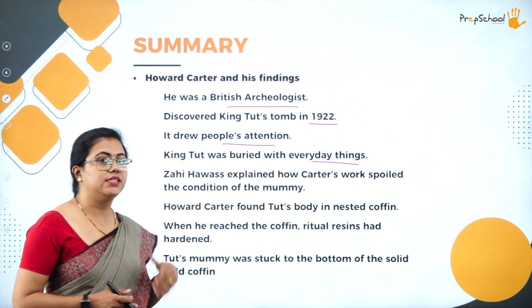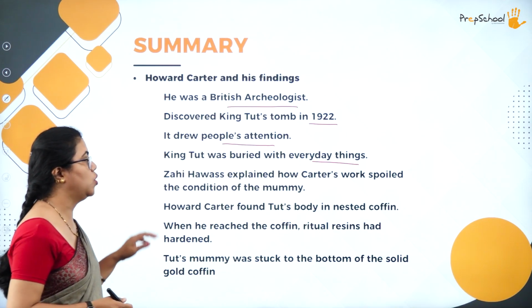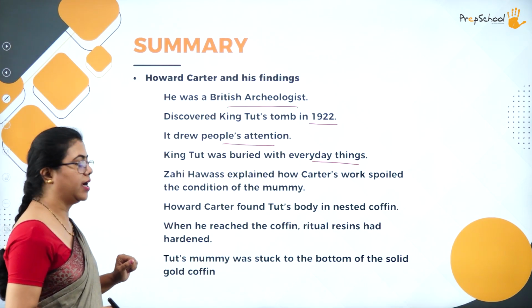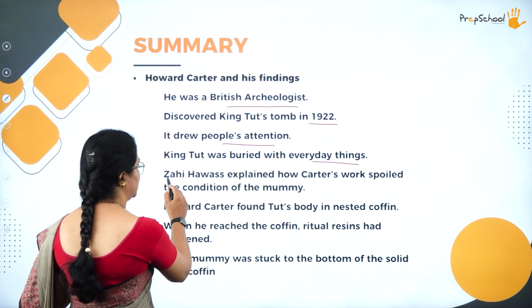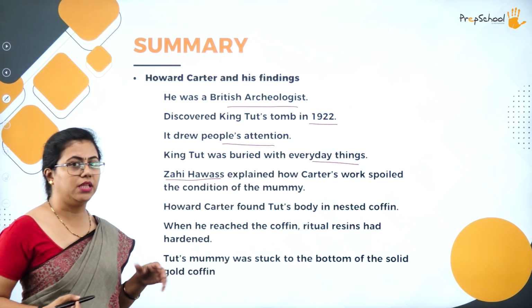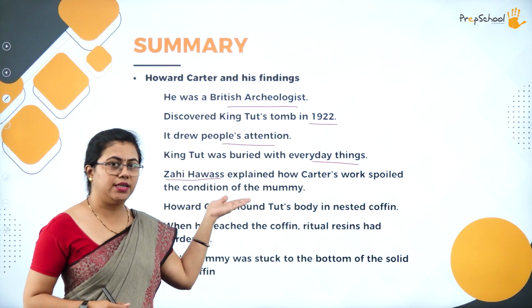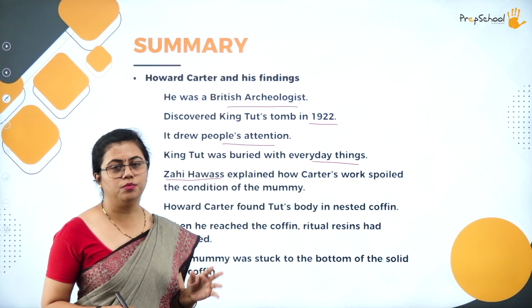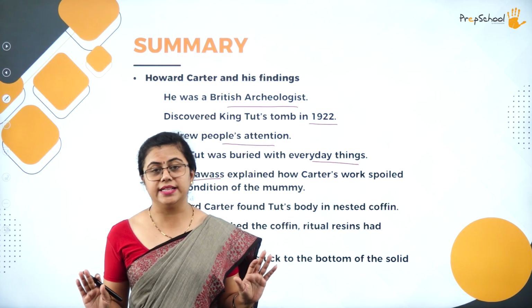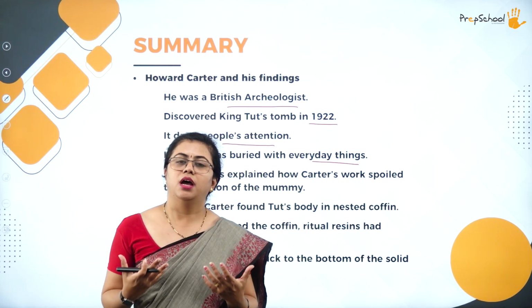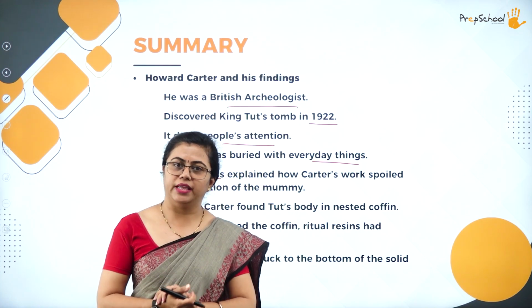Then Zahi Hawass started explaining how Carter's work had spoiled the condition of the mummy. He tells this as the person who has now come to discover something more about it. What Carter does is he discovers the tomb and gets all the details. By hook or crook, he wanted the details. He doesn't bother about safeguarding the mummy.